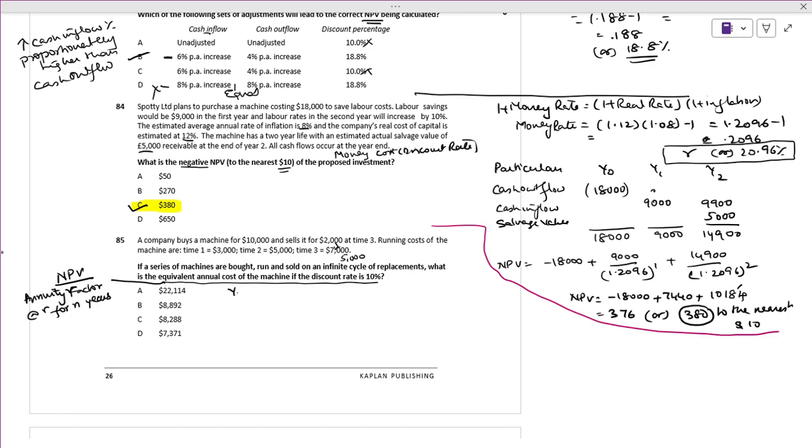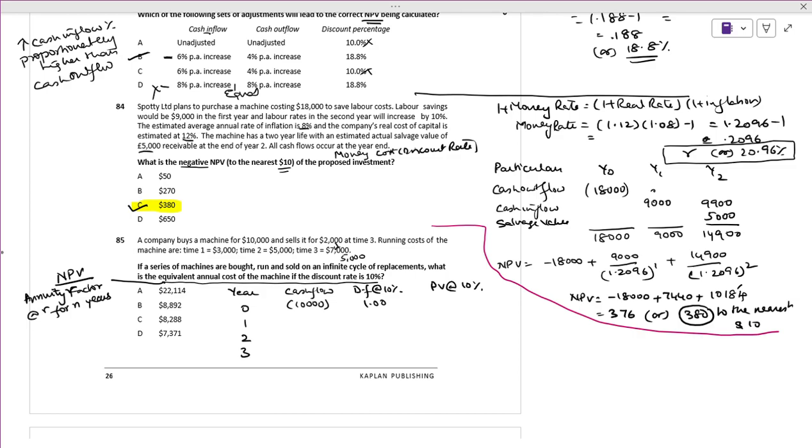Now I will write here only. Here you have the cash flow, the discount factor at the rate of 10%, and the present value at the rate of 10%. Year 0, 1, 2, 3. Year 0 is how much? 10,000. Discount factor will be 1.